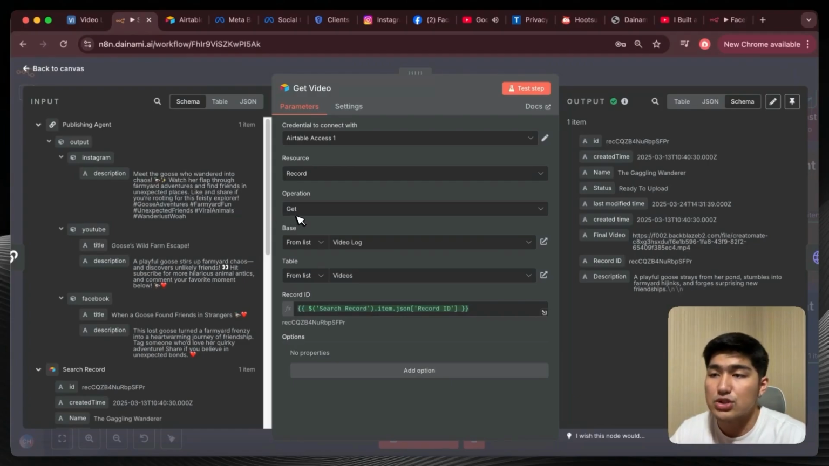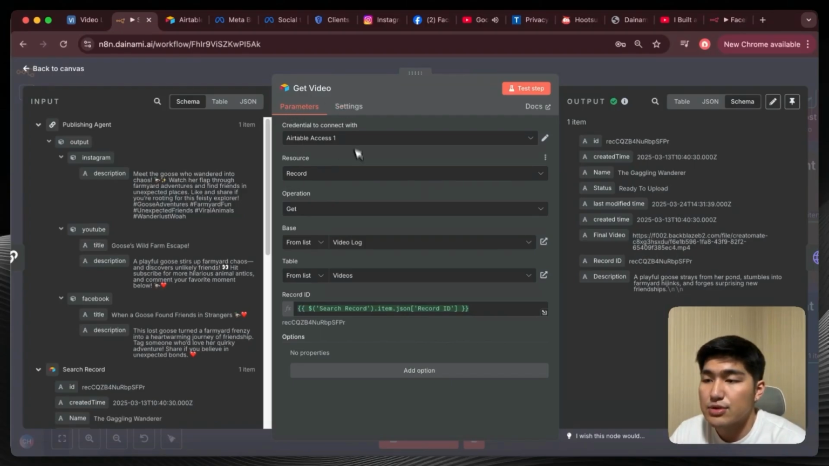Alright, now coming to the next node. This specific node will be a get video node. I've created this just to be super sure that we can receive the information from Airtable, but this is not super necessary. I've created this Airtable node just to double confirm that we get the video link from the Airtable so that we can use it later on.